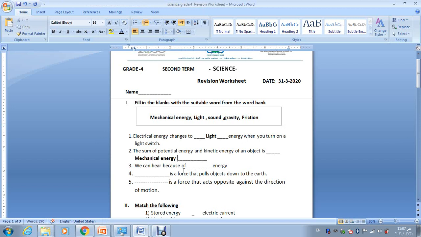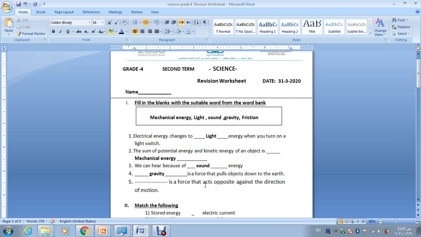We can hear because of sound energy. When the sound vibrates, it reaches your ears so you can hear correctly. What is a force that pulls objects down to the earth? Remember when the apple fell down, Newton's law. It depends on gravity. Gravity is a force that helps pull objects down to the earth.